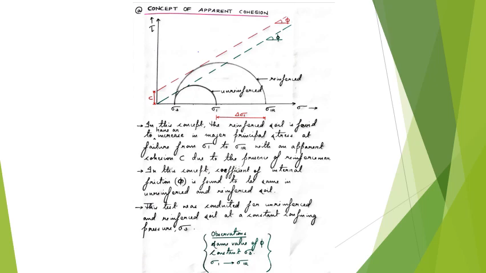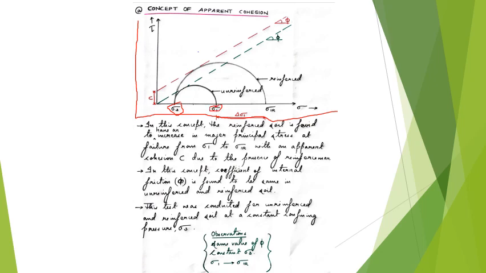Here, this is the Mohr circle, between the shear stress and normal stress. We will be conducting a triaxial test on reinforced soil samples. Here you can see that the unreinforced soil sample was tested at a confining stress of sigma 3, and the normal stress at failure obtained for the unreinforced soil was sigma 1.